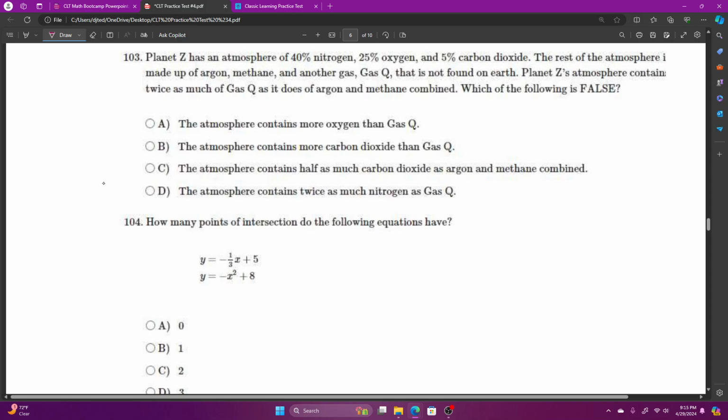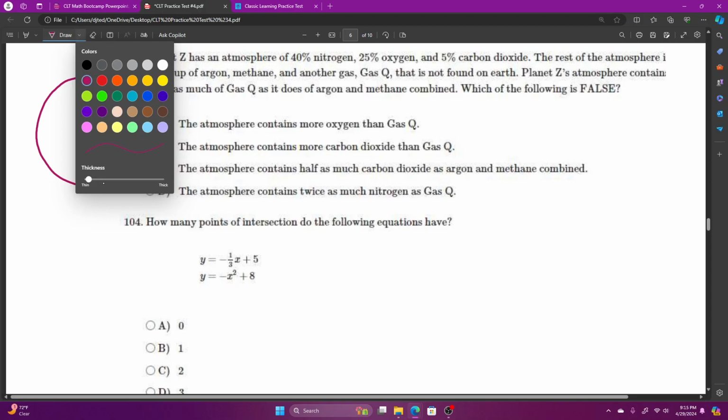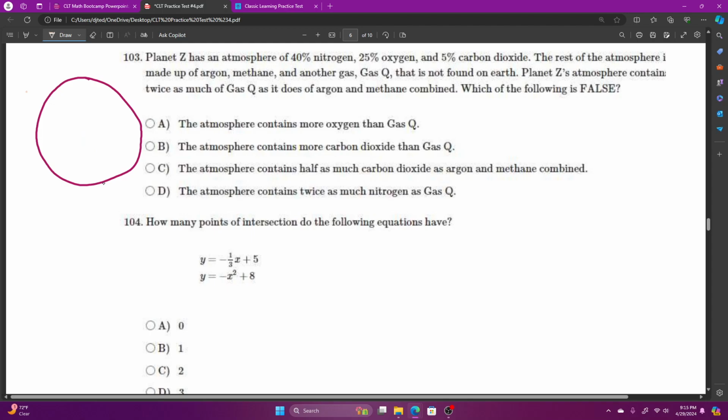Okay, so I'm going to go for another pie chart. I know all the percents in here have to add up to how much? 100%. And we know we've got 40% nitrogen. I'm going to take this light beige color and break it up into tenths.